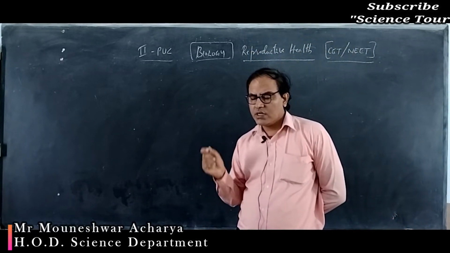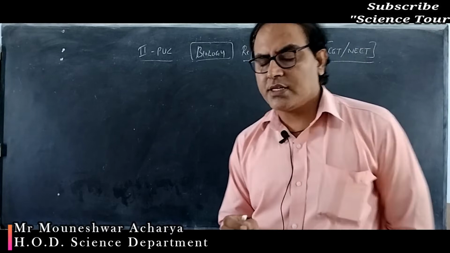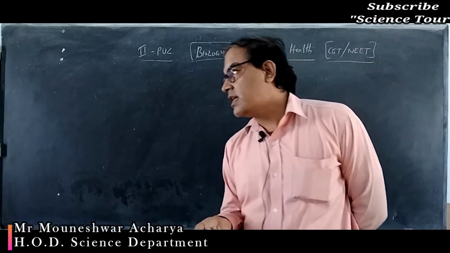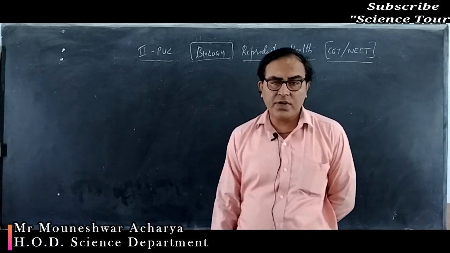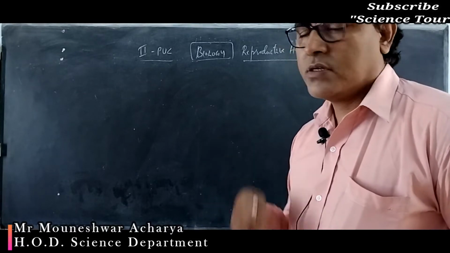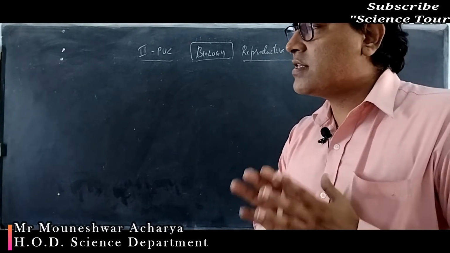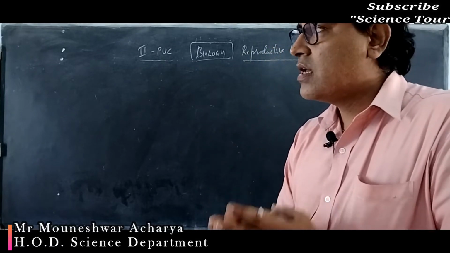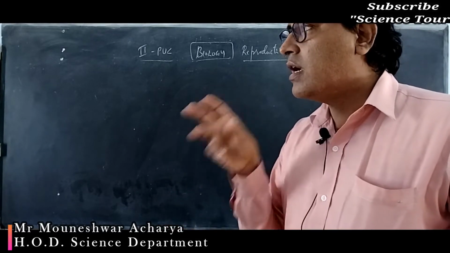This zygote is then transferred either into the fallopian tube if it is at the 8 blastomere stage, or if it is more than 8 blastomeres, then it can be transferred into the uterus. So two terms are given. One is ZIFT, that is zygote intrafallopian transfer. If the zygote having 8 blastomeres is implanted into the fallopian tube, it is called ZIFT. But if it is more than 8 blastomere stage, say 16 blastomeres or more, then it is directly implanted into the uterus. Then the term is intrauterine transfer.